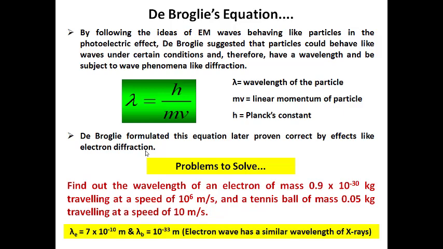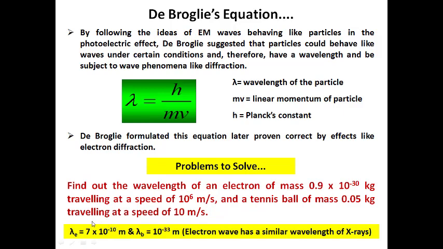Once you apply the formula lambda equal to h by mv, you get the final solution: the wavelength of the electron will be equal to 7 Angstrom units, whereas the wavelength of the tennis ball will be equal to 10 power minus 33 meter.